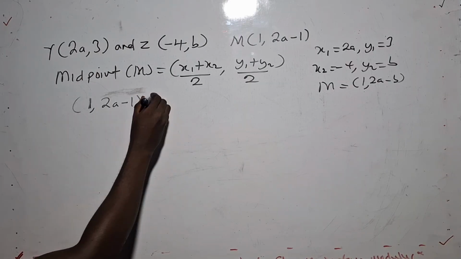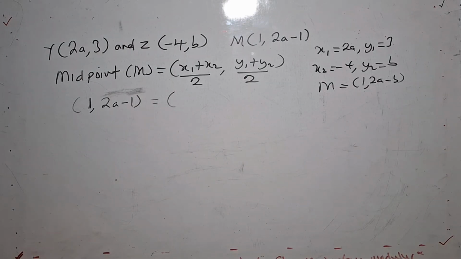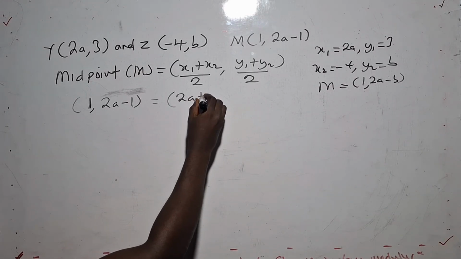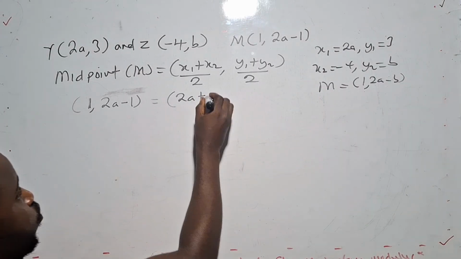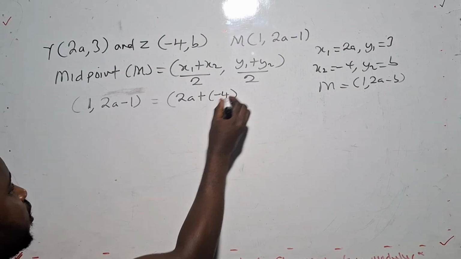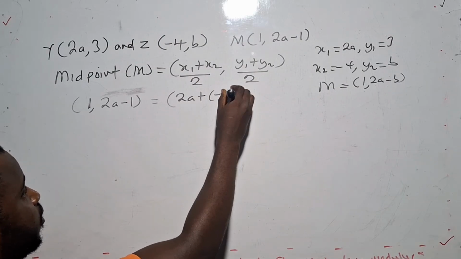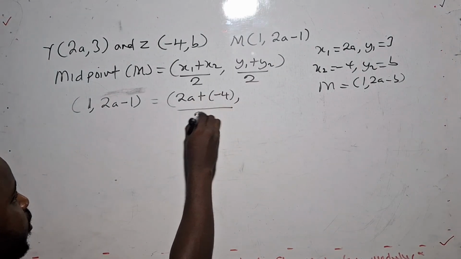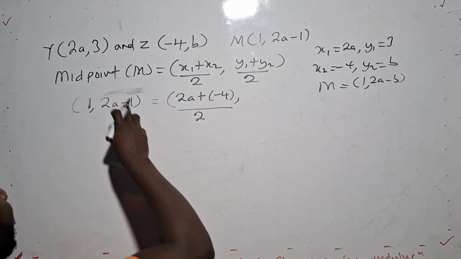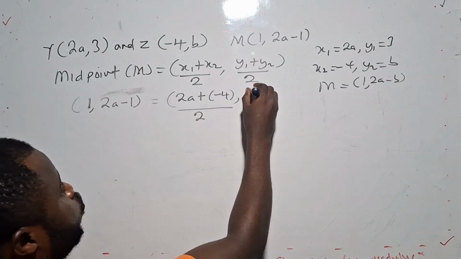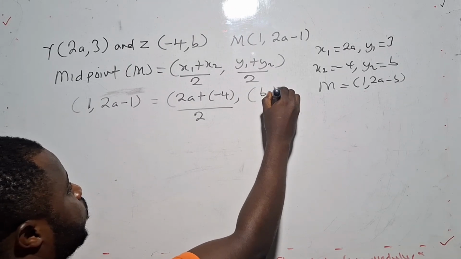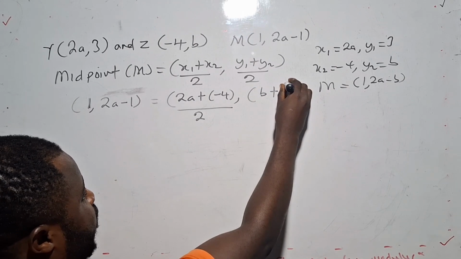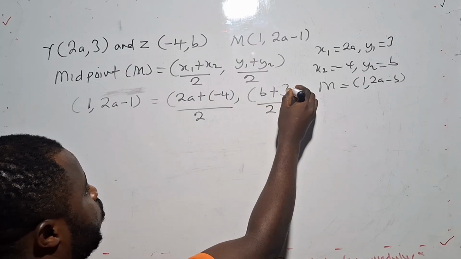It is replacing this. Now, the x1 is 2a plus x2, -4. Since two signs are meeting, the second one. So now the y2 is b plus y1. y1 is 3, all over 2.